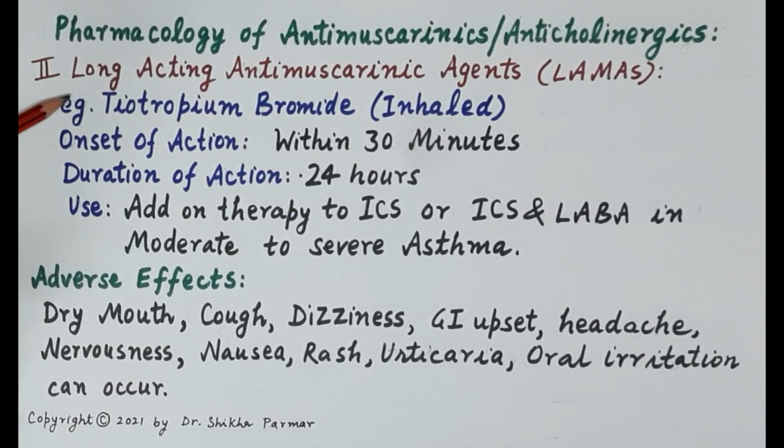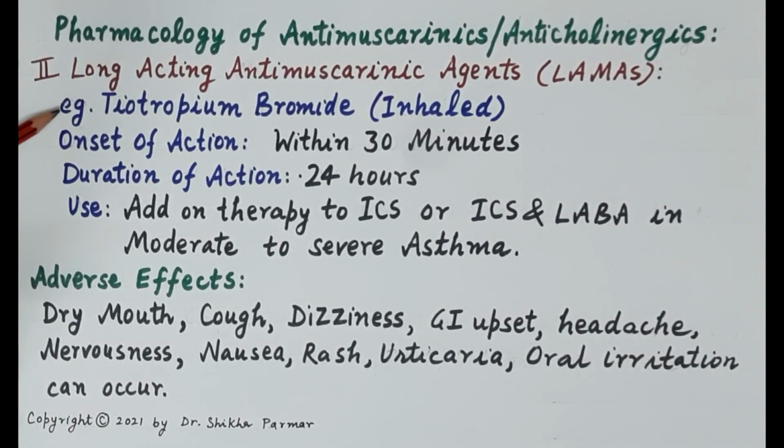Next are the long-acting antimuscarinic agents or LAMAs. The most widely used drug is tiotropium bromide. Tiotropium bromide is a long-acting inhaled anticholinergic bronchodilator. It produces bronchodilation within 30 minutes and its duration of action is 24 hours. It is also not used as a monotherapy. It is used as an add-on therapy, added either to inhaled corticosteroids, or to a combination of inhaled corticosteroids and long-acting beta-2 agonist in controlling moderate to severe asthma.